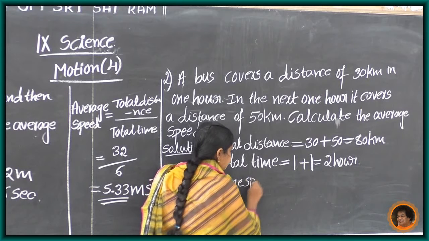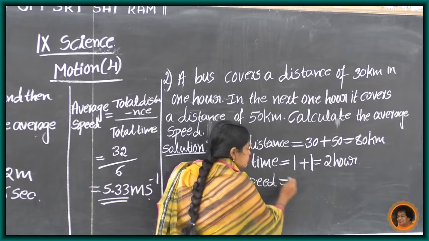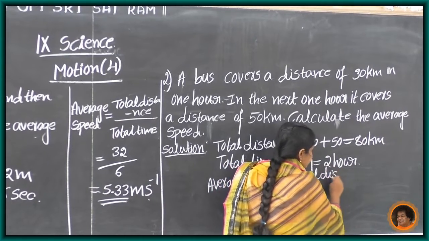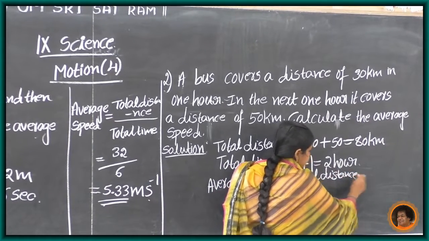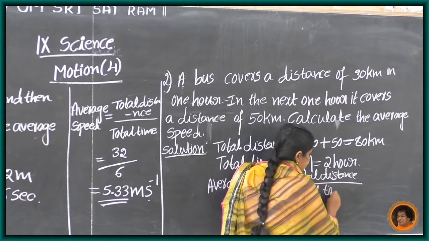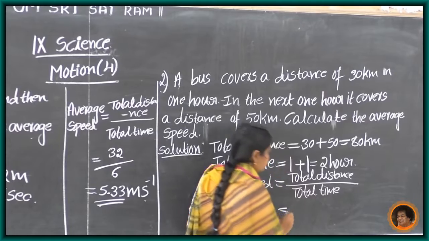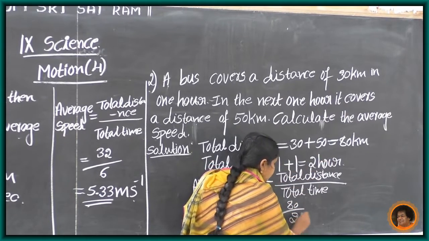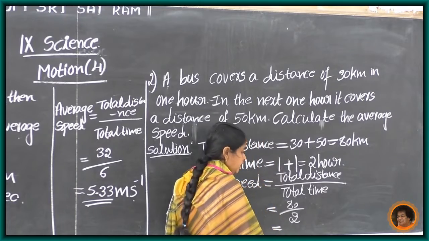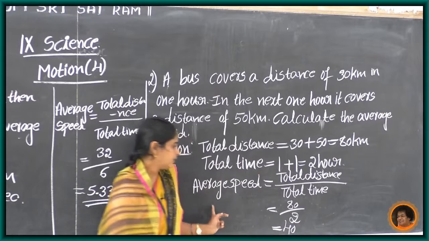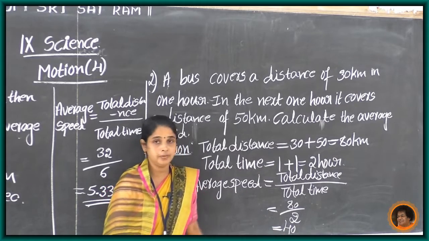Average speed equals total distance divided by total time. Total distance 80 divided by total time 2. 80 divided by 2 equals 40. So average speed equals 40.